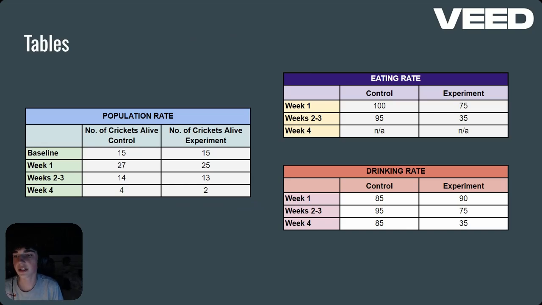In the population rate, you can see they rose and fell pretty similarly. As for eating rates, they were similar in the first week, and then in weeks 2 and 3, the experimental side dropped significantly compared to the control side. Drinking rates are pretty similar to eating rates. In week 1, they were around the same mark, around 90. In weeks 2 and 3, experiment fell to 75, control stayed at 95. And then a really significant change in week 4, as experiment dropped to 35 and control stayed at 85.